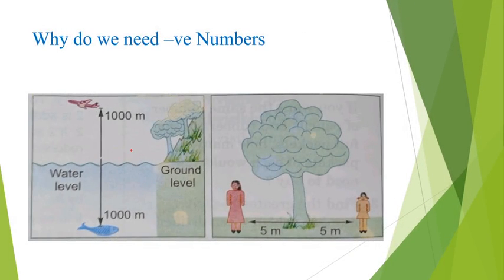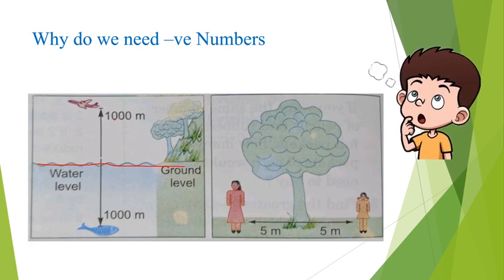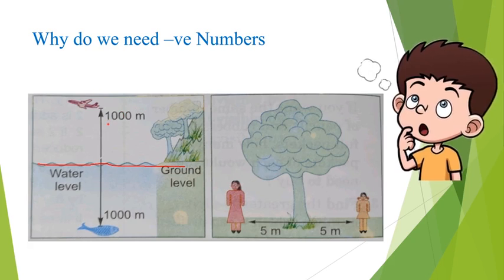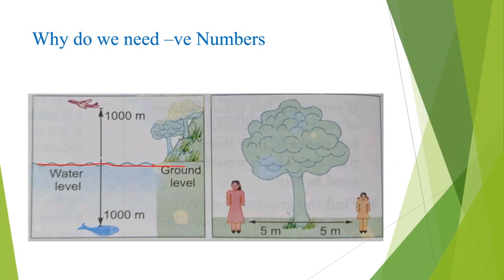Now why do we need the negative numbers? See here, this is the ground level, and the flight is there 1000 meter above the ground level, and the fish is there 1000 meter below the ground level. Both are 1000 meter away from the ground level. So can we say that both are the same? No, we cannot, because the flight is 1000 meter above the ground level and the fish is 1000 meter below.